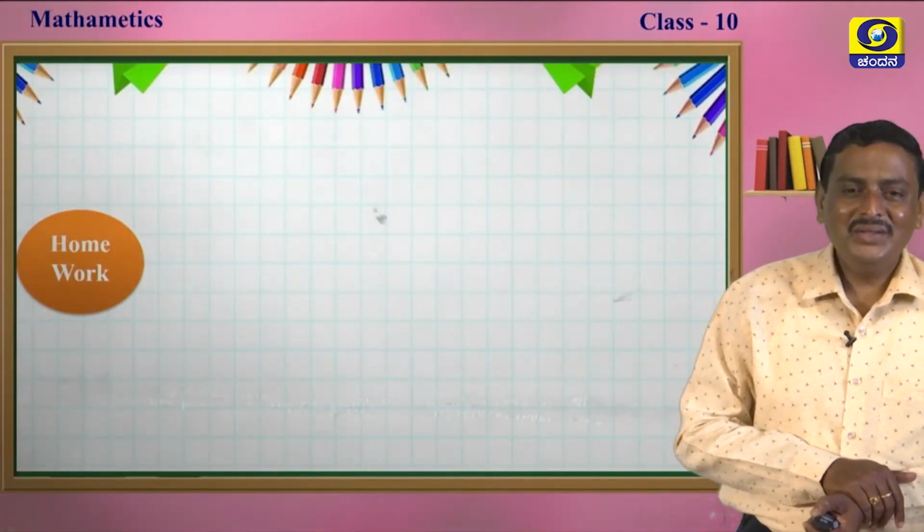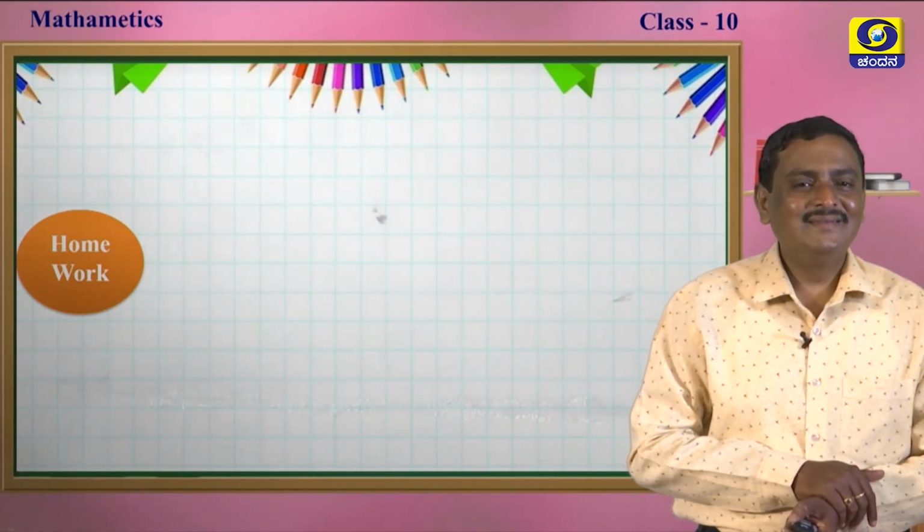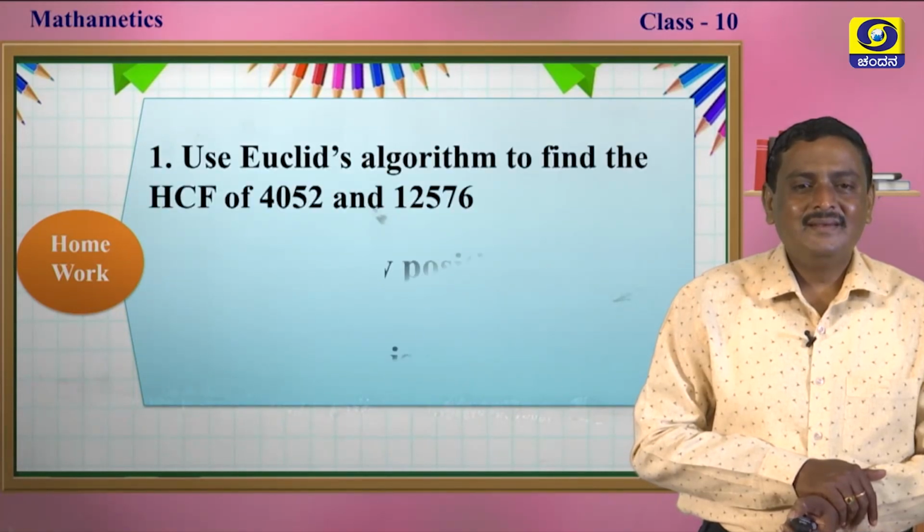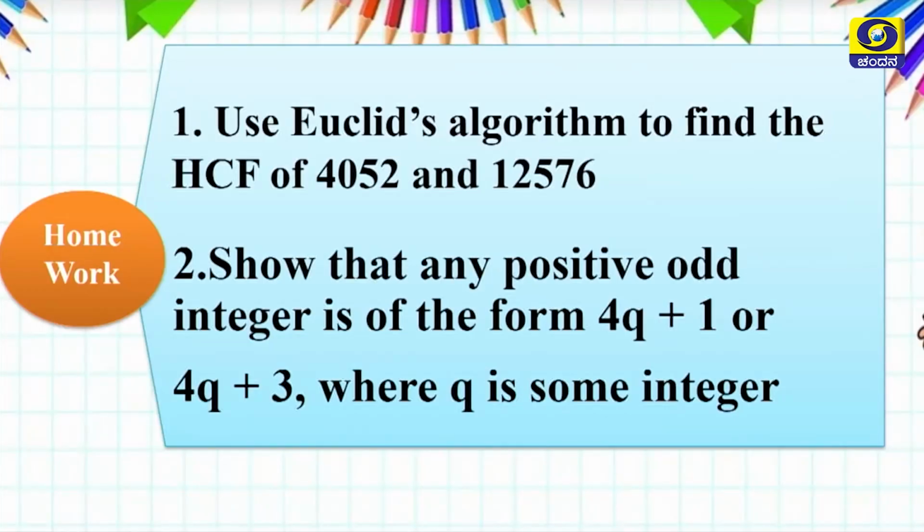Now it is time for me to give you the homework. Please note down the homework. Use Euclid's algorithm to find the HCF of 4052 and 12,576. Show that any positive odd integer is of the form 4q plus 1 or 4q plus 3, where q is some integer.